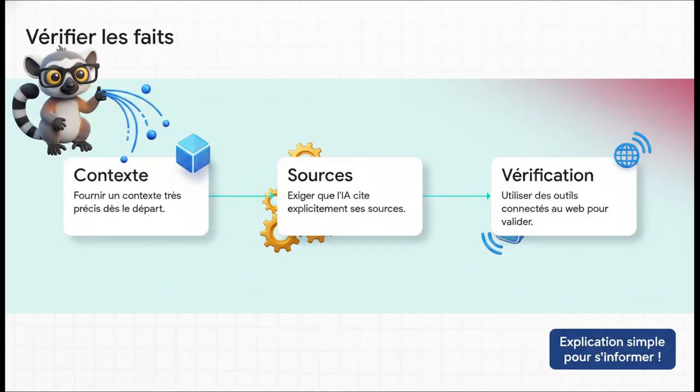So, to help you out, here's a simple 3-step workflow that's super easy to remember. Step 1, provide a very precise context right from the start. Step 2, get into the habit of requiring the AI to explicitly cite its sources. And step 3, to check and validate facts, prioritize tools that are directly connected to the web in real time, like Perplexity or Gemini extensions. This allows you to cross-check information immediately.